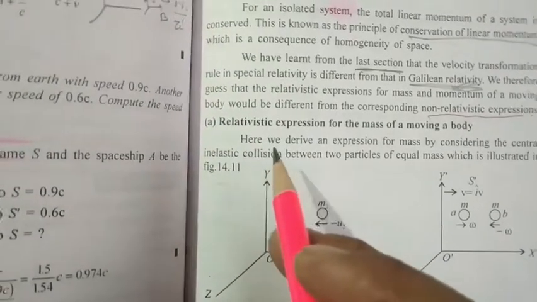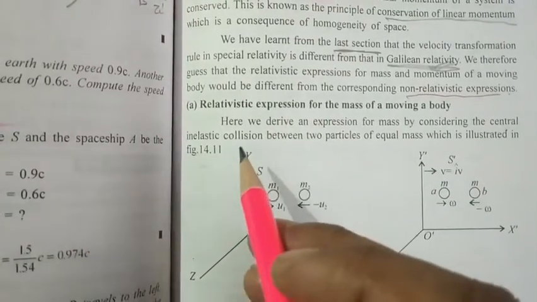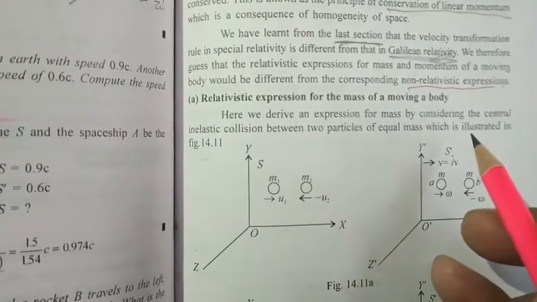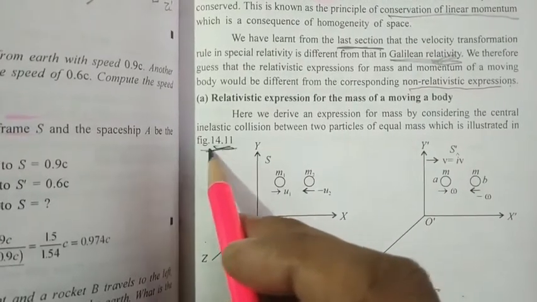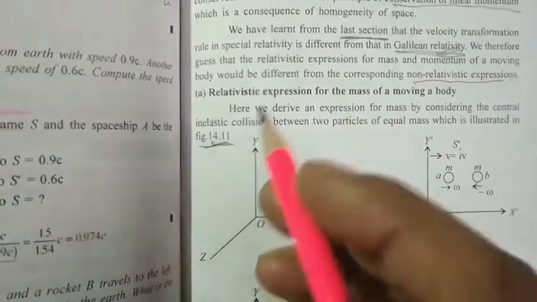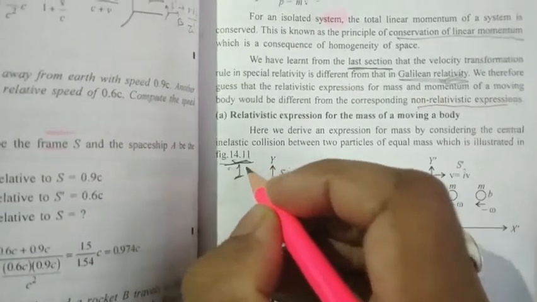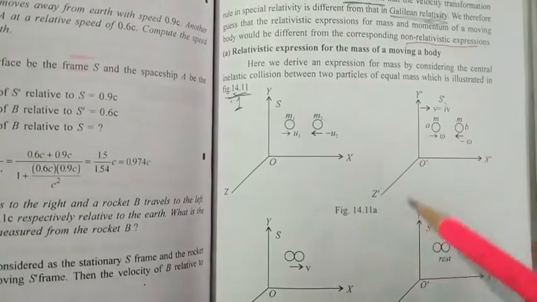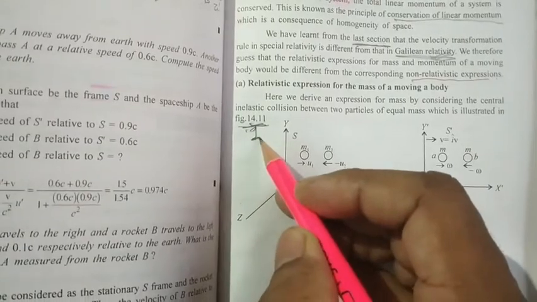Now here we derive an expression for mass by considering the central inelastic collision between two particles of equal mass, which is illustrated in figure 14.1. In the book it is written as 14.11, but here you have to write figure 1. For this topic, this whole figure means four figures collectively. You have to consider the whole figure as figure 1.